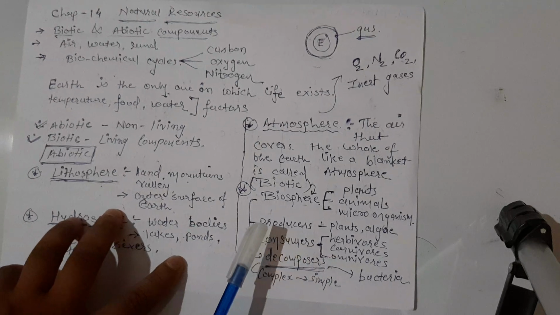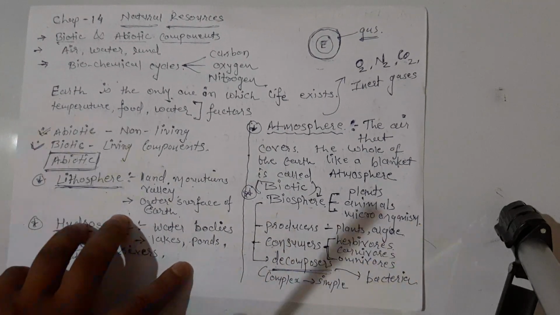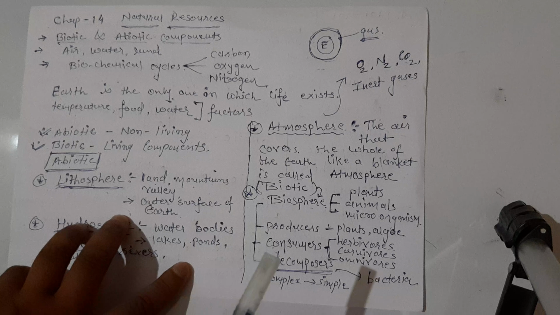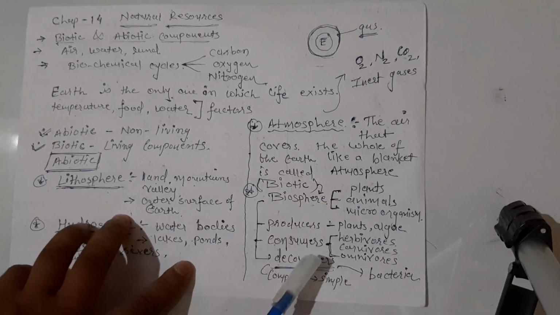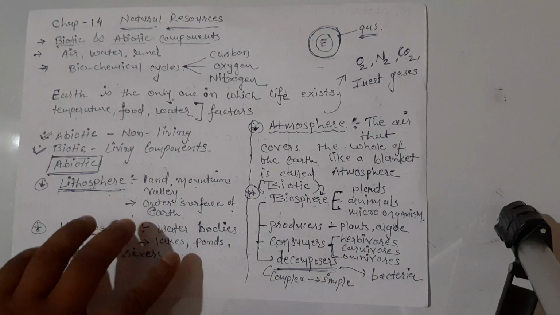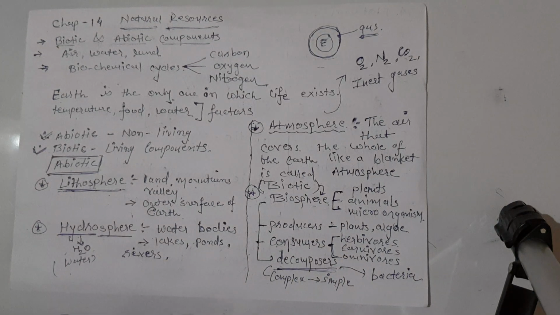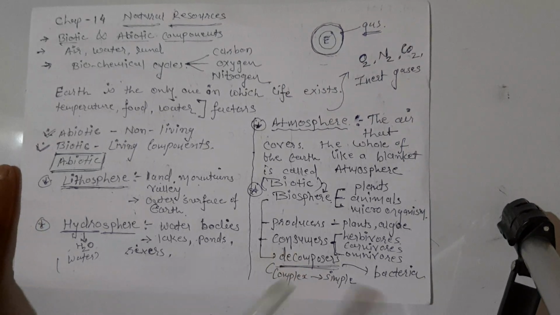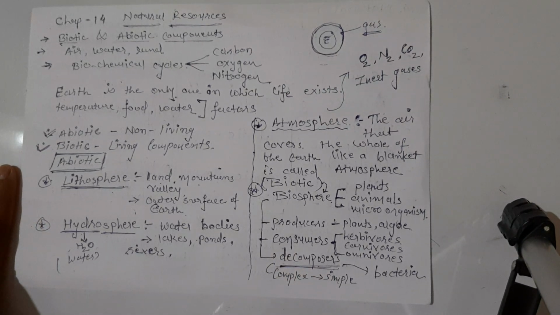Carnivores means the organisms which eat another animals, right? The animals which eat another animals, that will be our carnivores. And omnivorous means they are dependent on plants also, means they are dependent on producers also, and they are dependent on different animals also, so that will be our omnivorous. And last, it is decomposers.